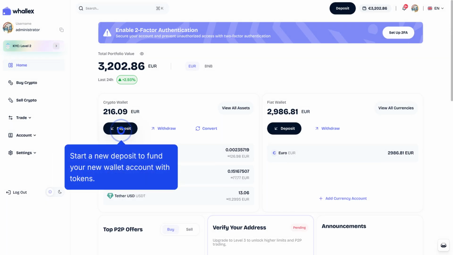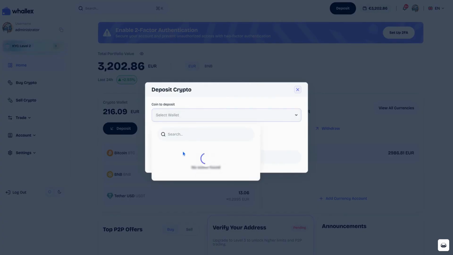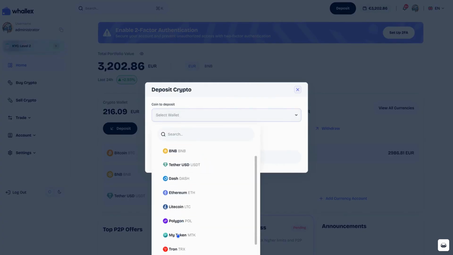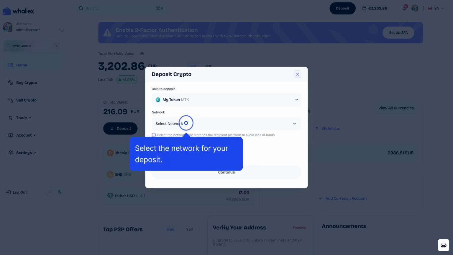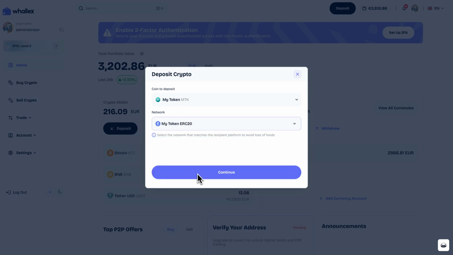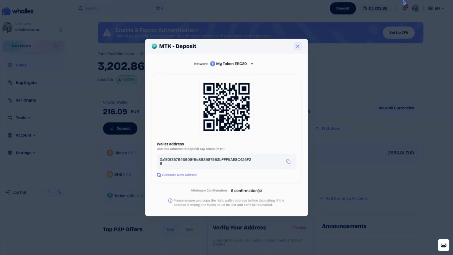Start a new deposit to fund your new wallet account with tokens. Select the network for your deposit. Click Continue to generate your token's deposit address. We've made a deposit. Let's wait for it to arrive.